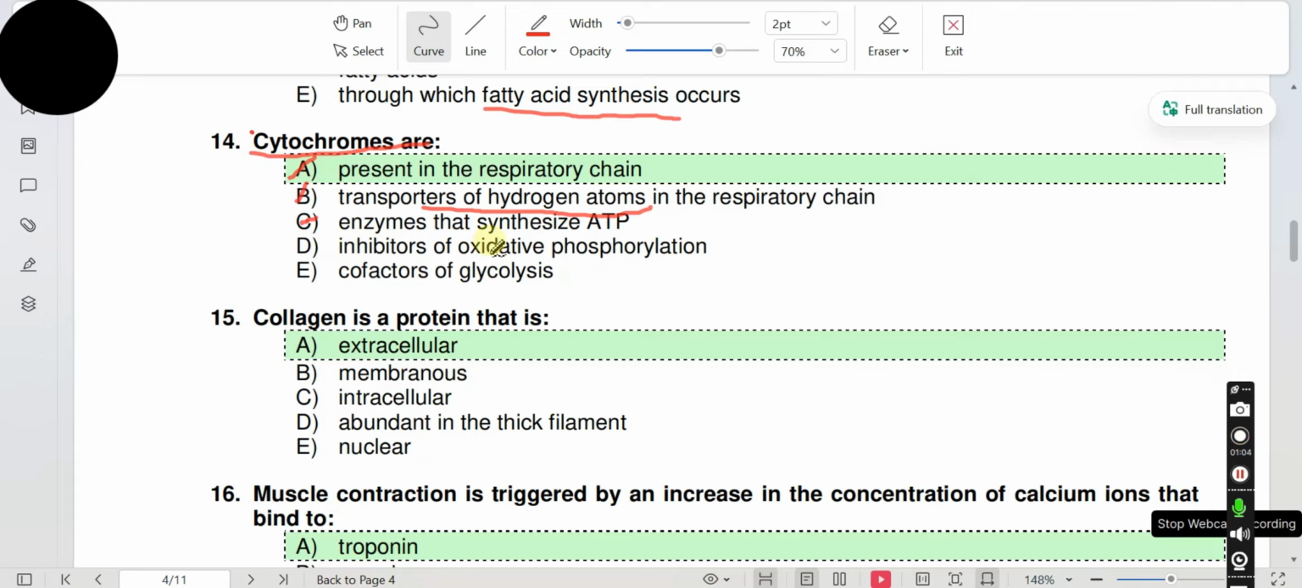Option D, inhibitors of oxidative phosphorylation. Oxidative phosphorylation is another name of respiratory chain. They transport electrons, not inhibit the oxidative phosphorylation. Option E, cofactors of glycolysis. Cytochromes are found during electron transport chain, not during the glycolysis.